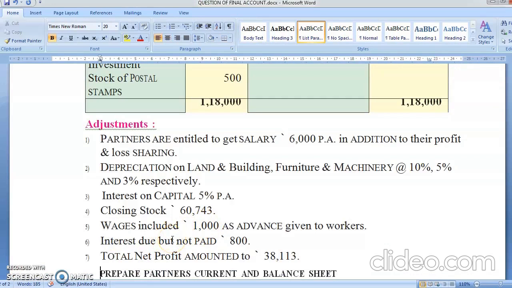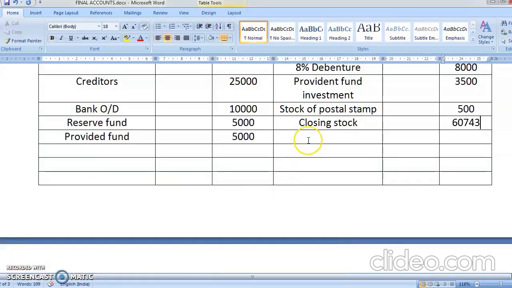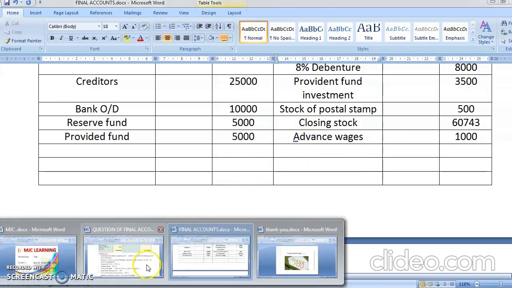See, advance, you give advance, so advance comes on the asset side. Am I correct? You're going to minus it from trading account in wages, and second effect will come here. So advance wages. Outstanding comes in the liability side and advance comes on the asset side. Okay, students. Chalo, next.